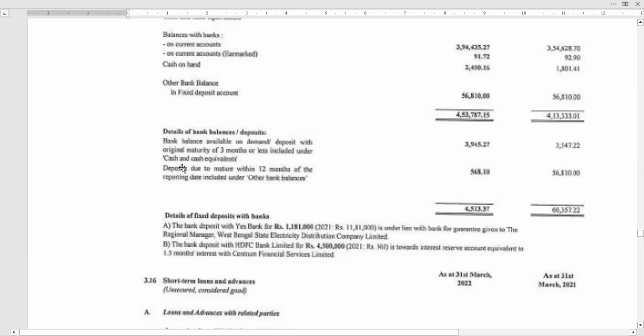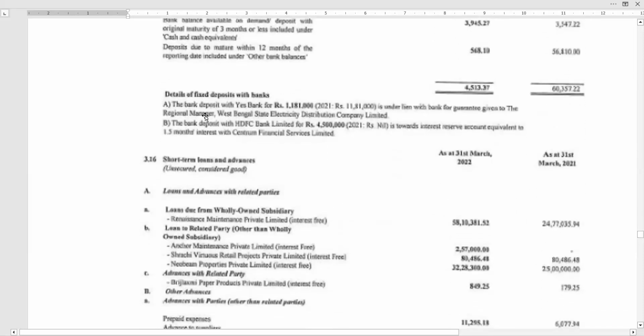Okay. You see here, just now we discussed where the deposits are more than 12 months, you have to show it separately. To be very frank with you, in my career, I have not shown it. But they have shown it. I felt very nice about this balance sheet, because it was learning for me also. Next, details of fixed deposits with banks. Okay, this is because they have taken a lien. I mean, the deposits are under lien because of some bank guarantees.